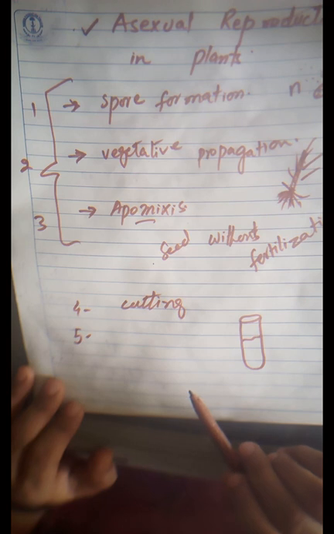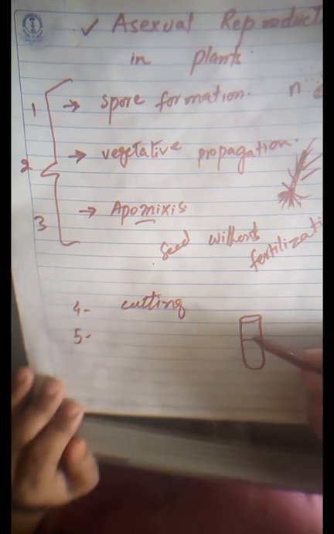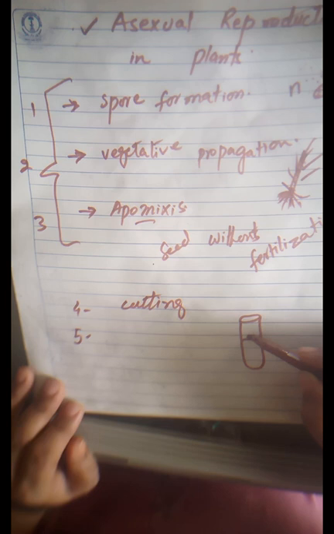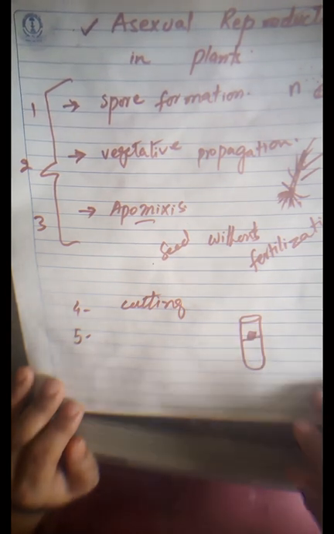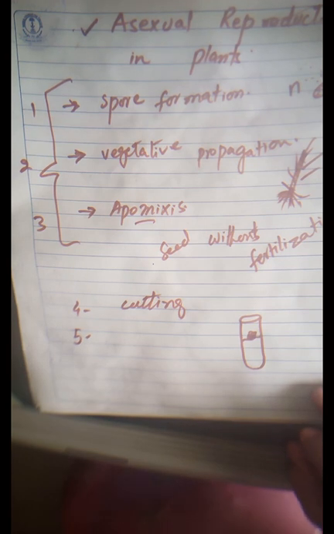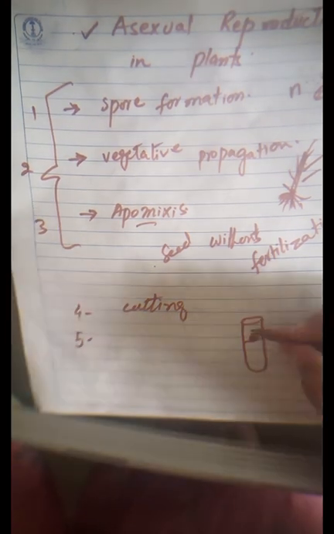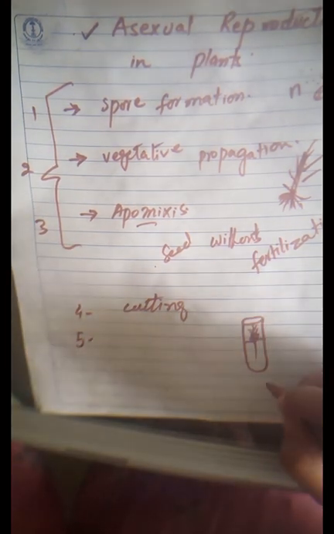Then a small piece of any plant is placed here. This piece will start growing here. Cells will divide and form a callus. This is a callus. What is a callus? An undifferentiated mass of cells. A part of a plant which has no differentiated root, stem or leaves, an undifferentiated mass of cells, is called a callus. This callus will further grow into a plant. Branches will evolve from here.